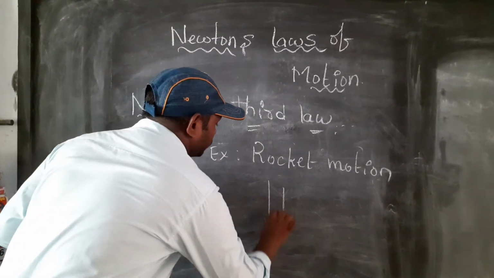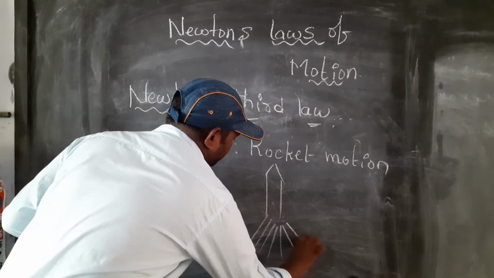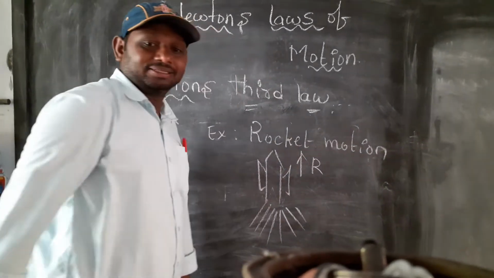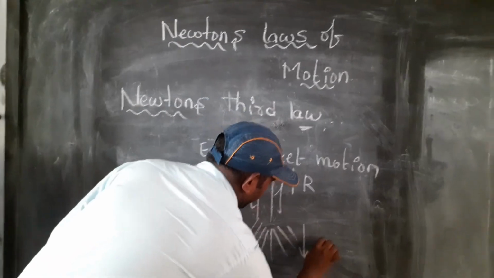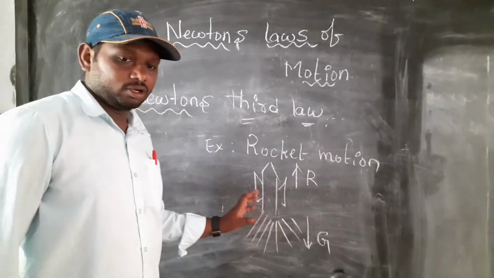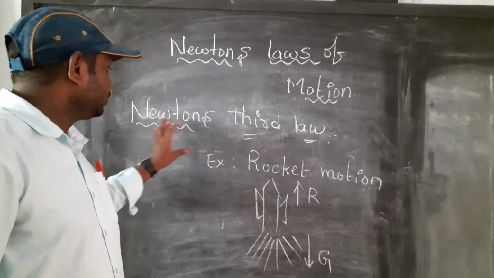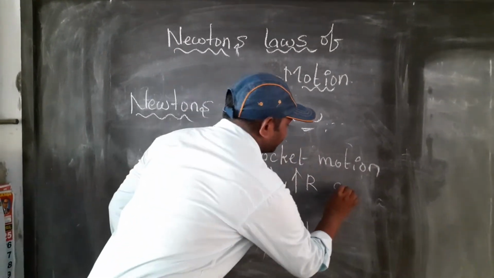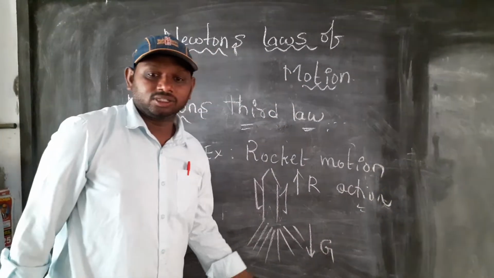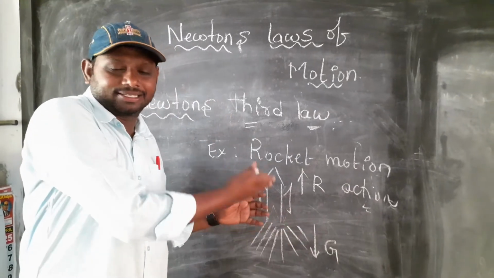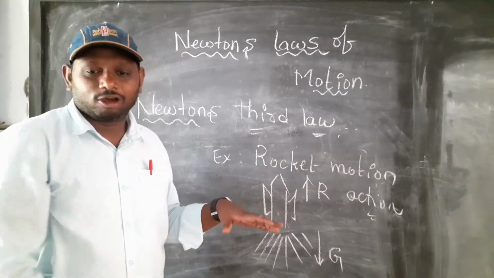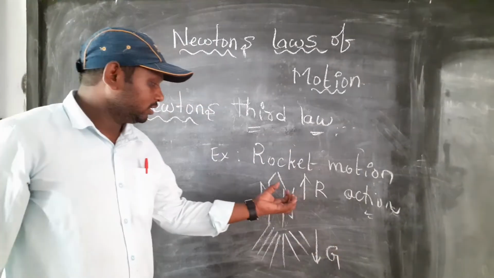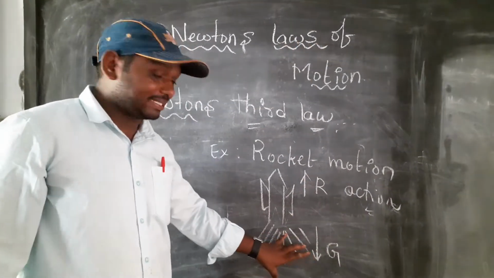The rocket is moving up, and the gases are ejected downward.